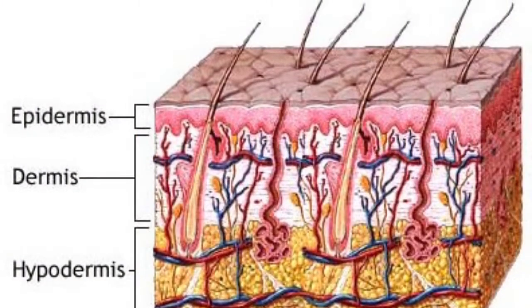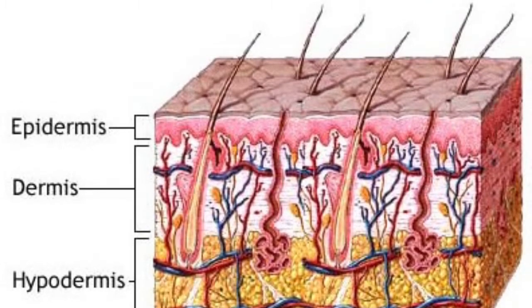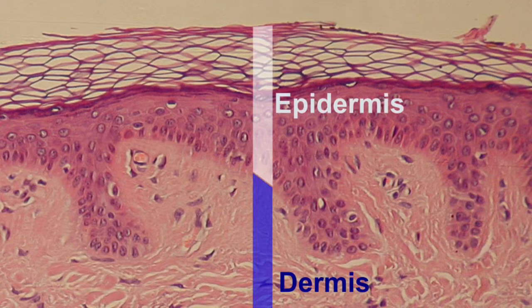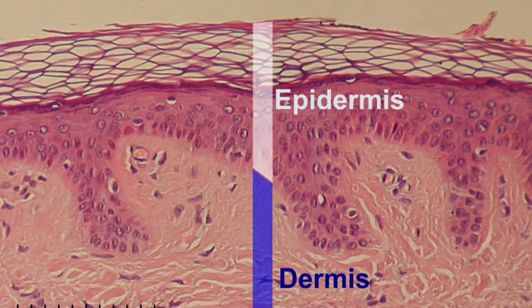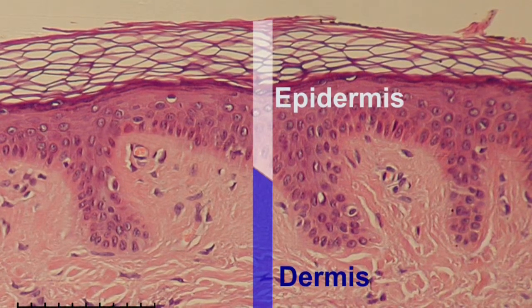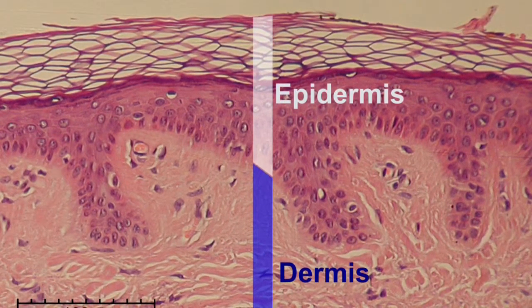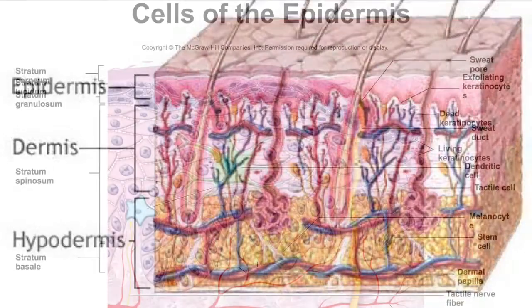Skin is our body's coat of armor. It makes up 15% of our body weight and is 1 to 2 millimeters thick. On the human body, there are two layers of skin, the epidermis and the dermis. The epidermis is stratified squamous epithelium, while the dermis is a connective tissue layer. Under the dermis, there is another layer of connective tissue called the hypodermis.